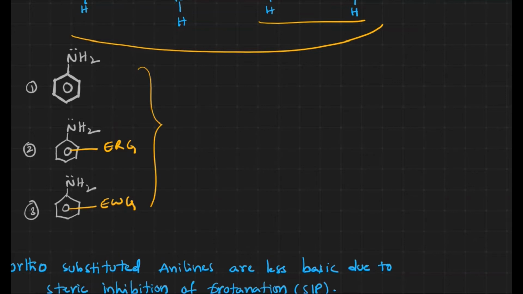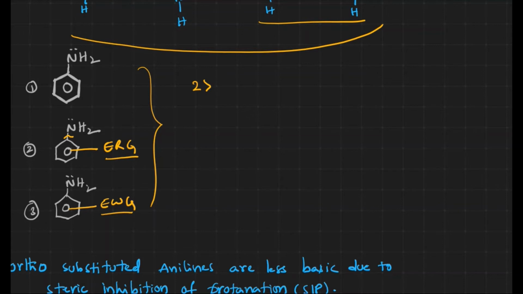It is the tendency to donate the electrons, right? Which donates electrons more, which has more electron density. How will the electron density increase? When an electron releasing group is there, it will release electrons towards the aniline, and the electron density on the nitrogen increases, then it can easily donate, right? That's why the second one is the highly basic one.